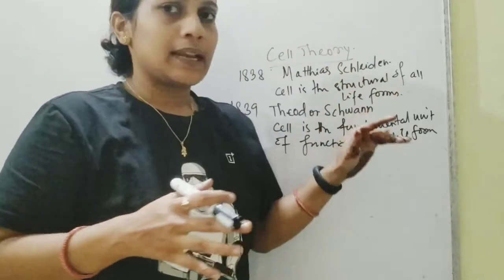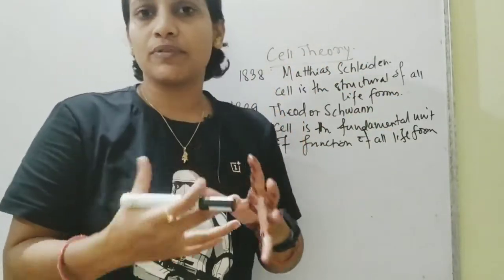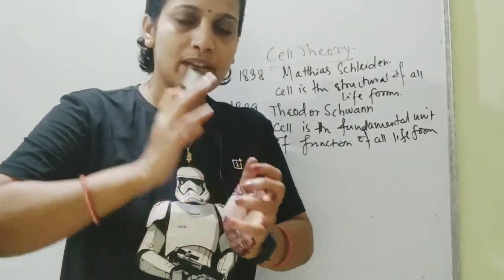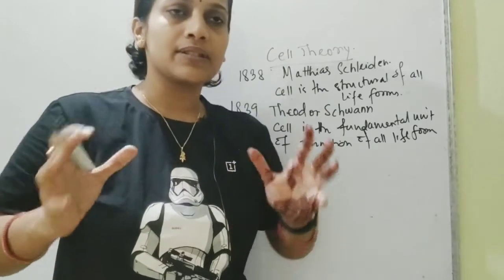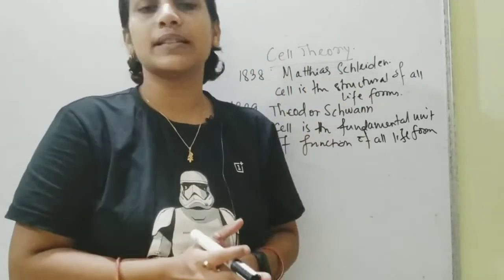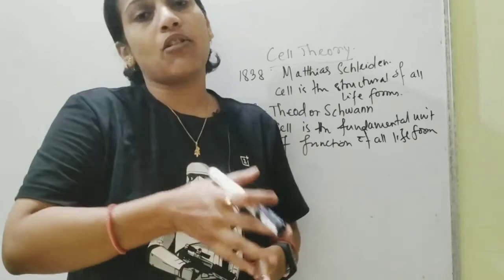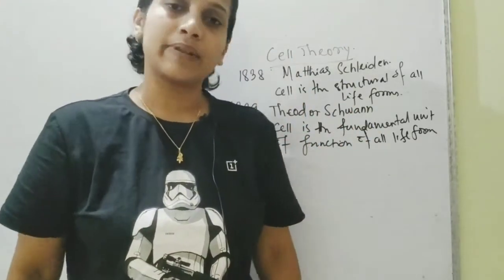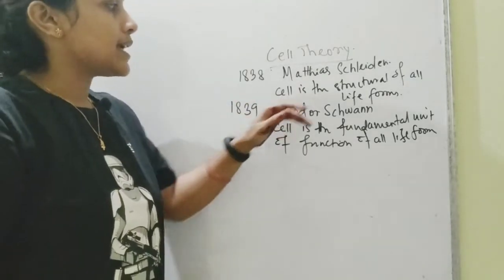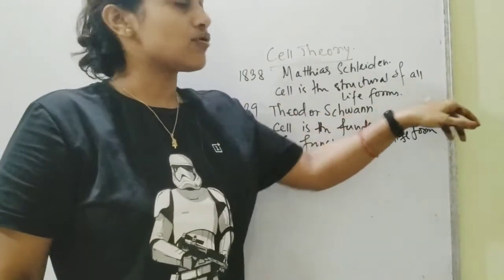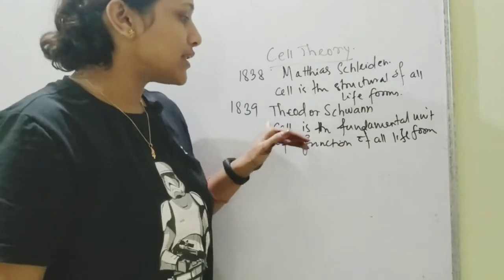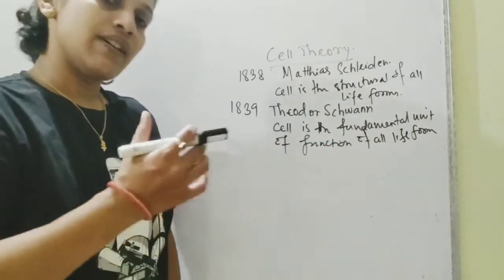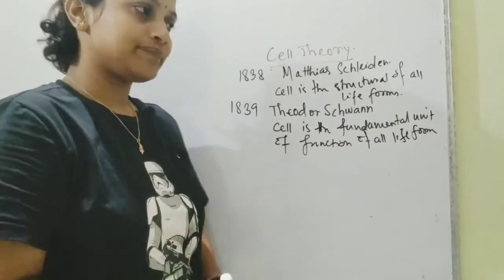A particular cell, most of the cells which perform the same type of functions, they form a cluster, they become the tissues, become the organ, become multiple similar functioning organs, they become the organ system, and then the organ systems, they compile up and they give the particular organism in its proper place. So you can say that is the reason why cell is the structural unit of all life, and simultaneously this one also turned out to be true, that it is the fundamental unit of function of all the life forms.